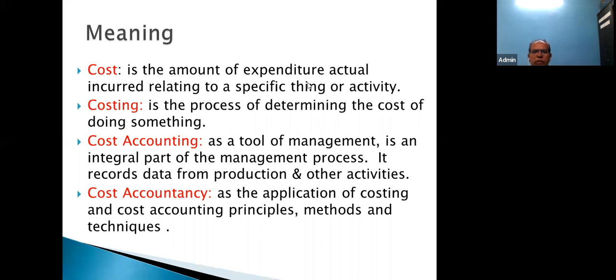And I also mentioned cost accounting is an innovative and creative thing for an organization, which is carried out by a cost accountant. And here we learn the meanings of the words costing, cost accounting, and cost accountancy.